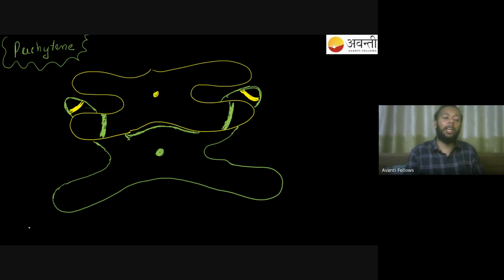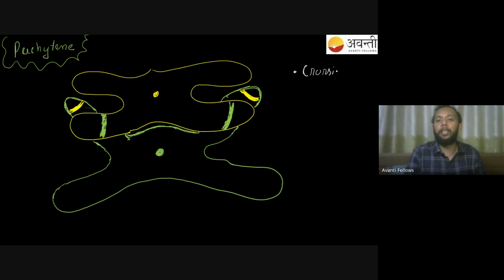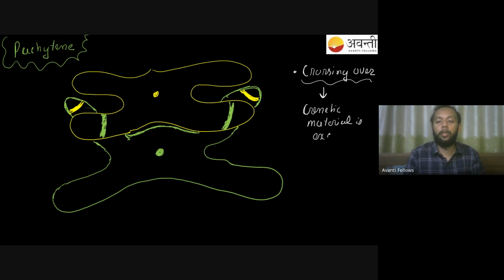So if someone gives you this picture and asks you, "What is happening here?" Then you will tell them, crossing of arms. Yeah, crossing over is taking place over here, right? And during this crossing over, what do you get to see happening now? That your genetic material is getting exchanged. This is what you find happening over here. That is one of the important events happening in the packaging stage.